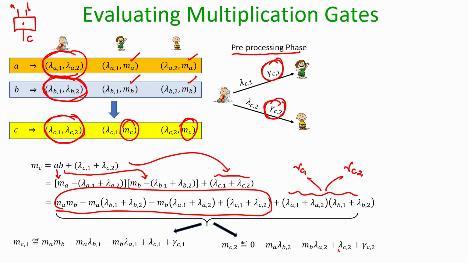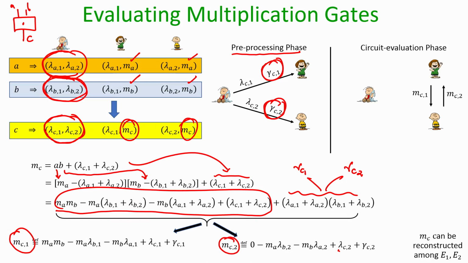So, altogether now I can say the following. Evaluator 1 can compute one of the shares of the OTP encryption of C, and evaluator 2 in parallel can compute the other share of the OTP encryption of C. And now, during the circuit evaluation phase, they can exchange their respective shares, and once they both have the shares of the OTP encryption of C, they can add them and get the value MC, which is what they want.